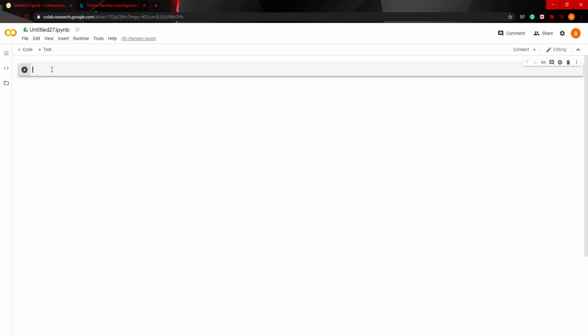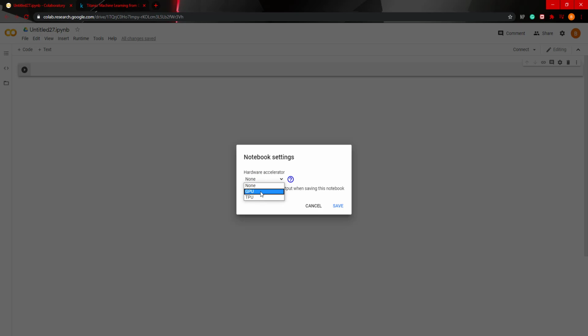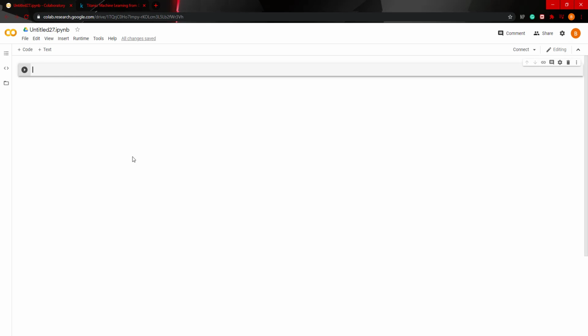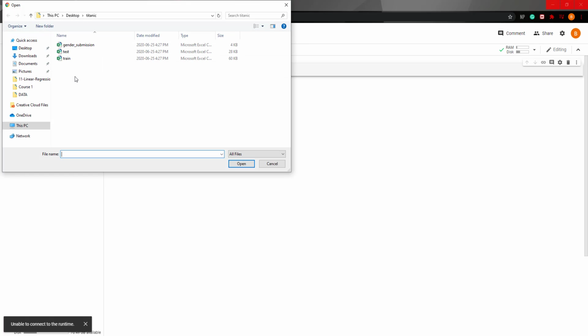Let's go ahead and use Google Colab. So Google Colab is pretty much like Jupyter Notebook. You can code everything directly into this notebook without downloading anything on your computer. No downloading libraries, nothing. Usually you do pip install TensorFlow or whatever in your command prompt, but with Colab, most of that stuff's already downloaded for you, and it gives you a nice virtual environment to work in. And you can even change the runtime to GPU just to speed up the training process in your machine learning or deep learning models. Now let's upload the data into this environment. Upload, and then we're going to upload just the train and the test.